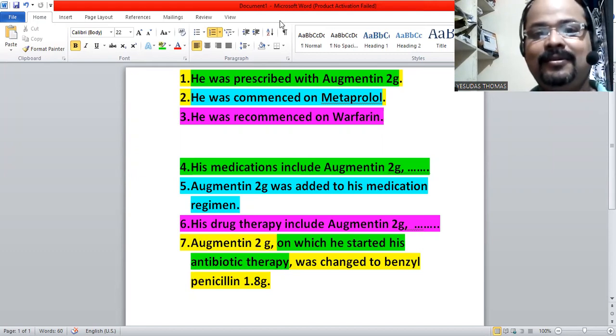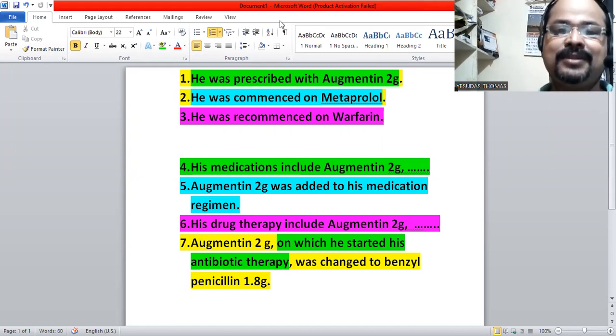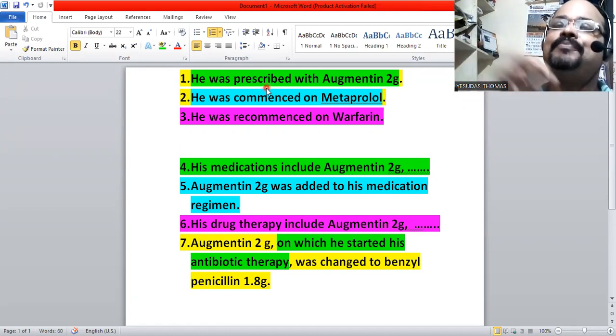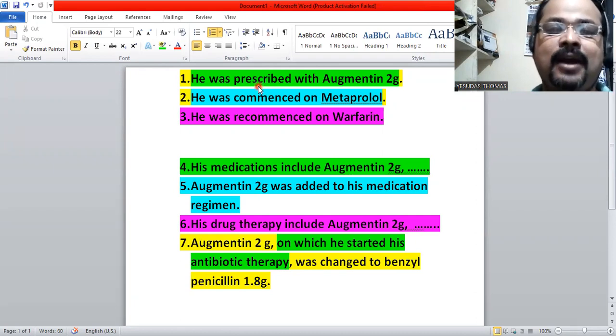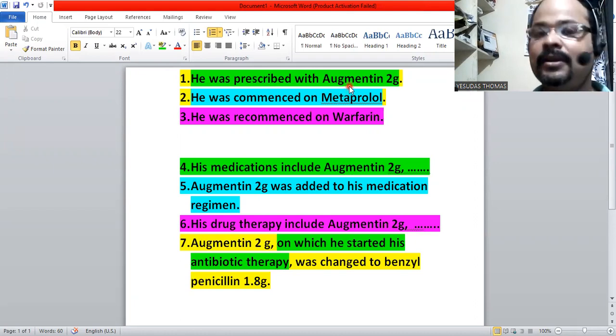First of all, we are going to discuss prescribed. So that's part one. What do you mean by prescribed? Prescribed is something which is a form of prescription. The doctor prescribes medications on his prescription chart. So he was prescribed with Augmentin. So this is passive voice.